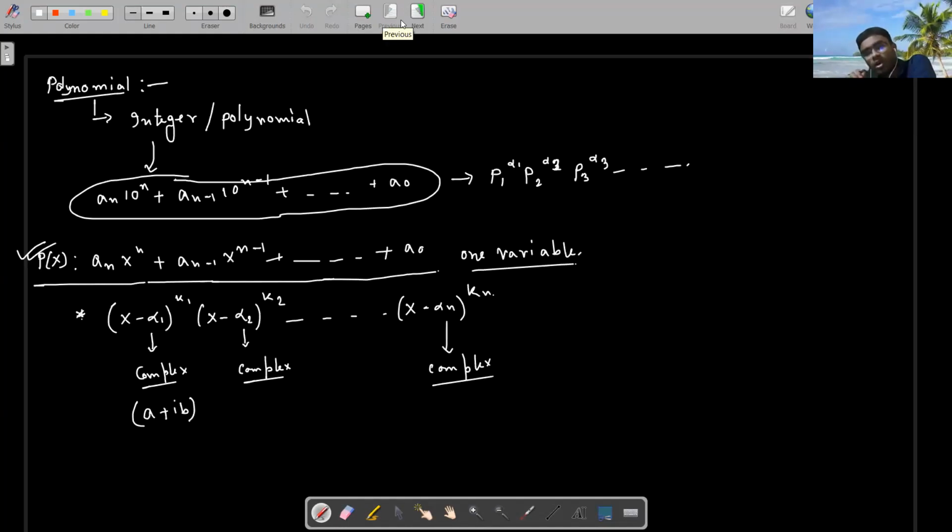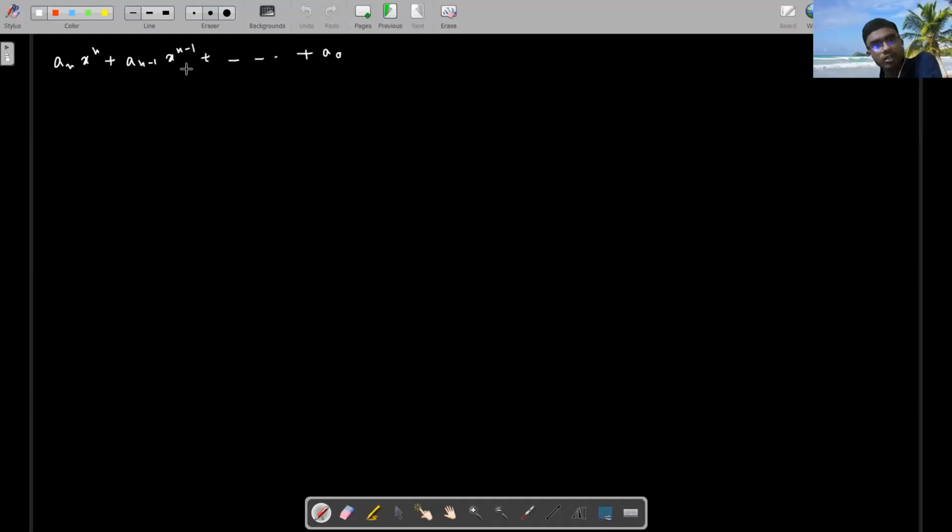Now I am taking all the coefficients, that is this a_n, or all these a_i, meaning the leading coefficient and the others. These a_i are basically from the real numbers, the set of real numbers.